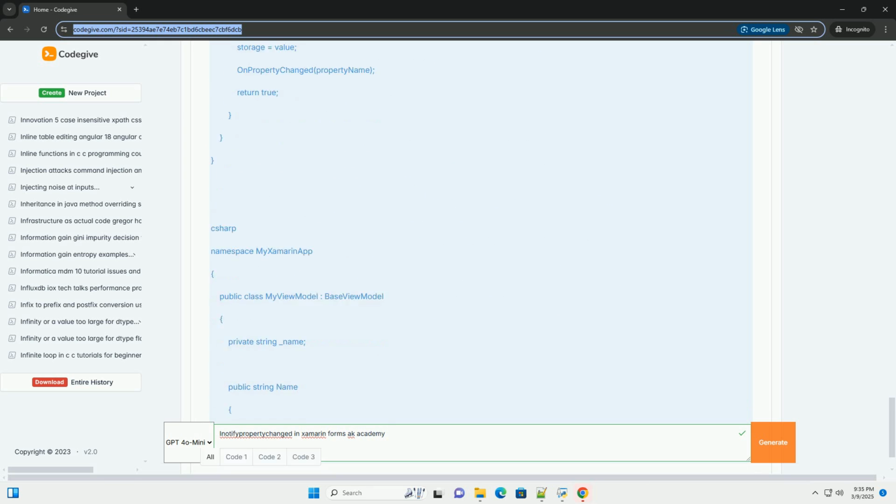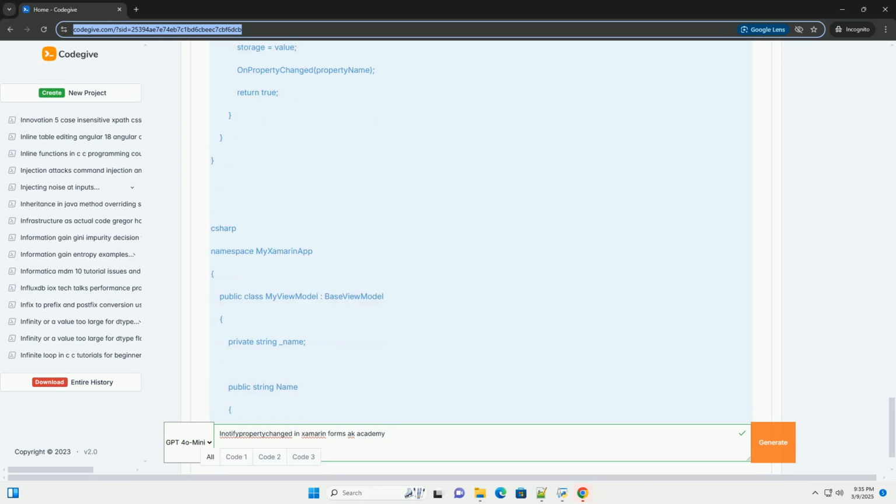1. What is INotifyPropertyChanged? INotifyPropertyChanged is an interface defined in the System.ComponentModel namespace. It contains a single event, the PropertyChangedEventHandler delegate, defined as PropertyChanged event. This is the key element. When a property's value changes, the class implementing INotifyPropertyChanged raises this event.